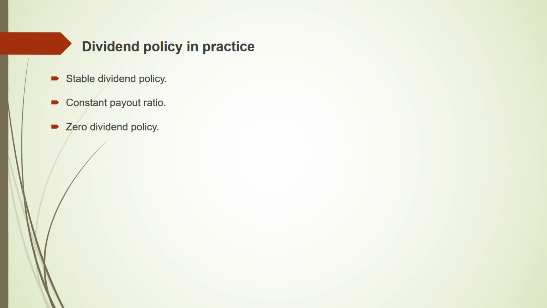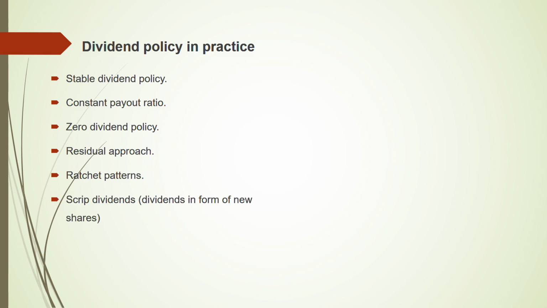Policy could be of different types. Another one could be a zero dividend policy. You might not pay dividend at all. Or residual approach. After everything is paid off, whatever is remaining, you are paying it as a dividend. Ratchet patterns. We are going to cover this in detail in a few minutes. And scrip dividends. What is scrip dividends? Dividends in the form of new shares.